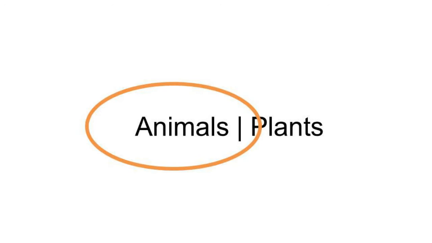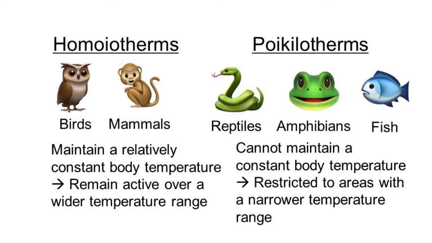Temperature affects animals. Homeotherms, such as mammals and birds, can maintain a relatively constant body temperature. Therefore, they can remain active over a wide temperature range. Poikilotherms, such as reptiles, amphibians, and fish, cannot maintain a constant body temperature. They are therefore restricted to areas with a narrow temperature range.